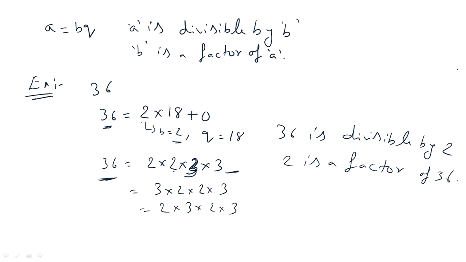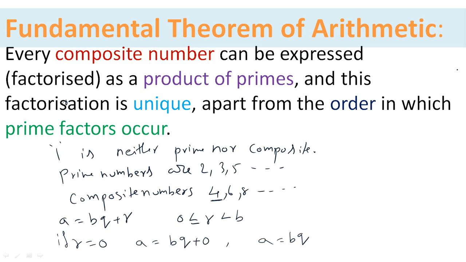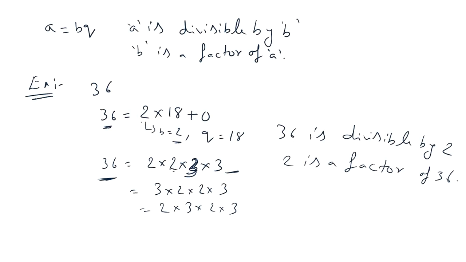You can see here the fundamental theorem of arithmetic states that every composite number can be expressed as a product of primes and this factorization is unique apart from the order in which the prime factors occur. The prime factors can occur in any order. There is no difference, isn't it? If I write it this way, 2 2s are 4, 4 3s are 12, 12 3s are 36. You can multiply this way also: 3 2s are 6, 6 2s are 12, 12 3s are 36. Or 2 3s are 6, 6 2s are 12, 12 3s are 36. So, the order can be changed but not the factors. Is it clear? This is the fundamental theorem of arithmetic.